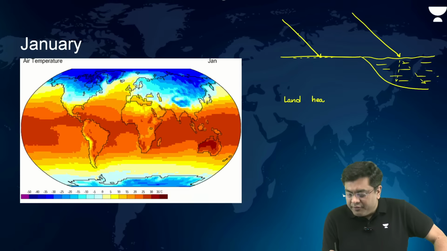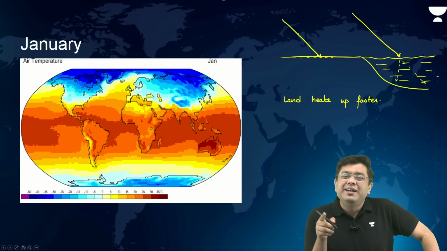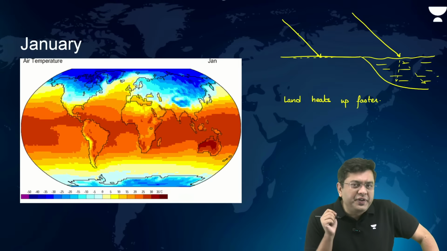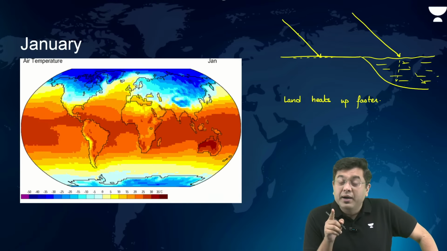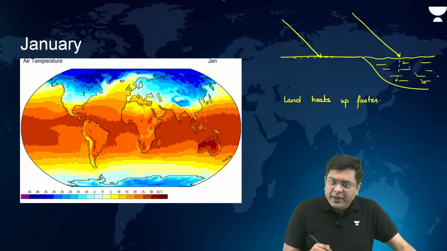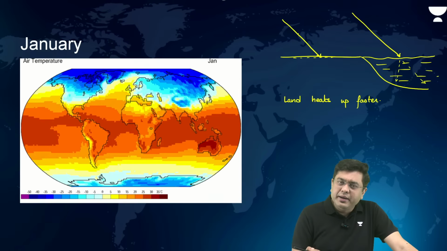Heats up faster. Now the implication of this in terms of concept: daytime temperature over the land will be higher. And in terms of season, during the summer, land will be hotter, right? Now during night time is when the land will lose heat, right?